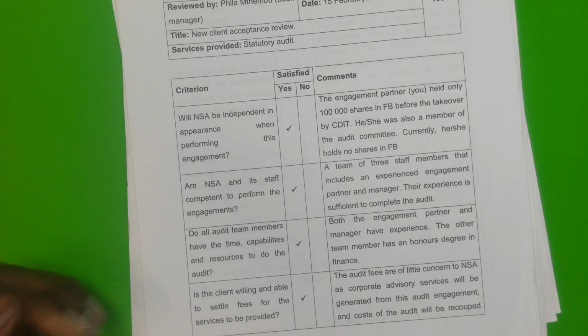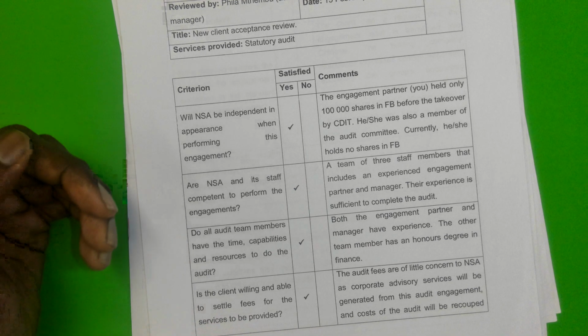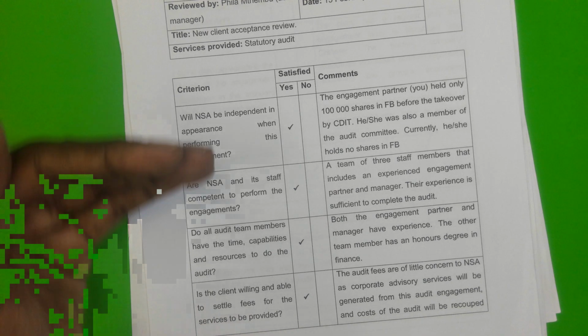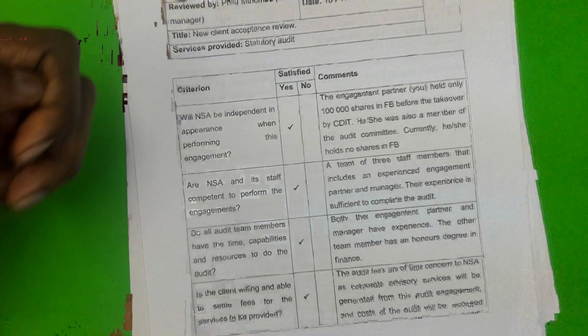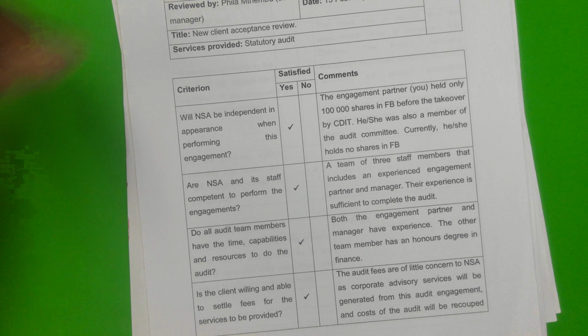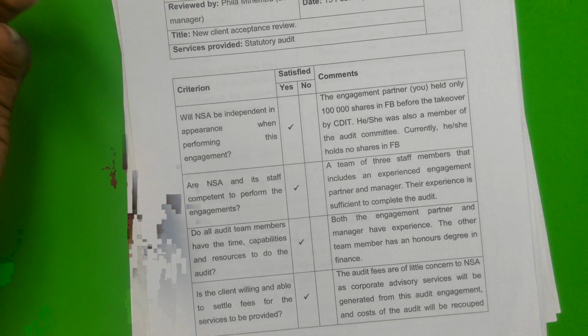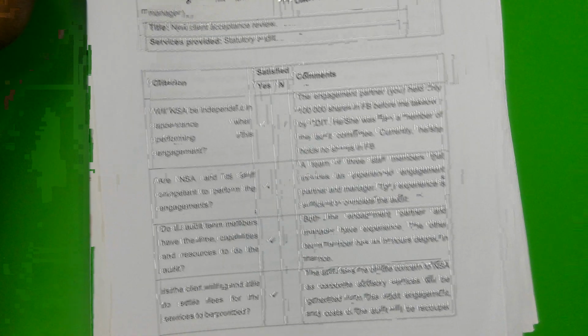That is not a concern. A concern is that the client is very large and therefore the team is short. That's how we are meant to present our answer. By writing, is the team large enough, you do not get the mark. Or even, are 3 people enough to complete the audit? That's not going to get you the mark.